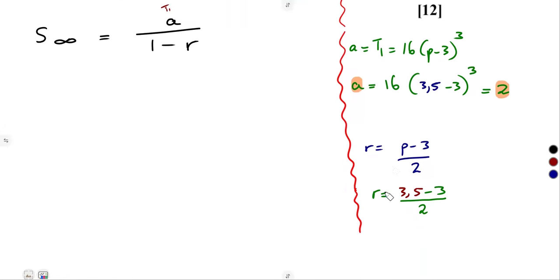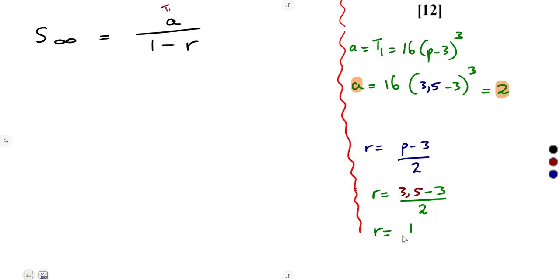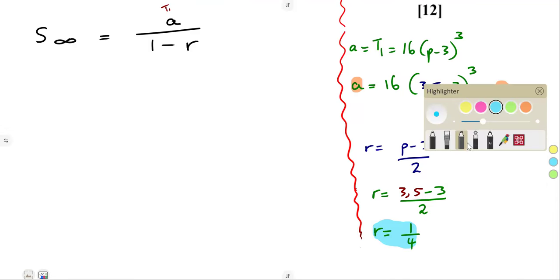By substituting the value of P, we obtain 3,5 minus 3, everything over 2. And that was going to give us 1 over 4. So we have got the value of R there, which we are going to substitute into the formula. The numerical value is the one that we need.